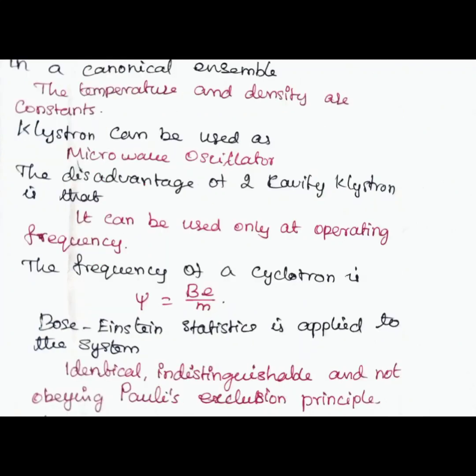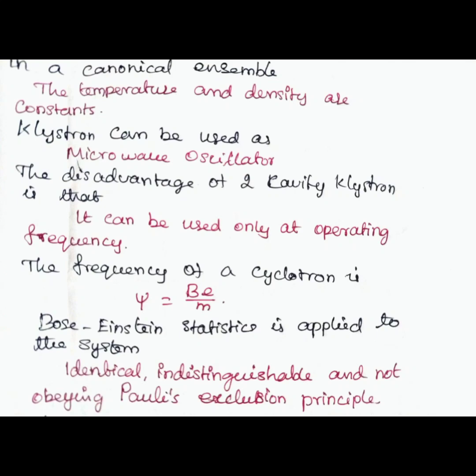In a canonical ensemble, temperature and density are constant. Answer: temperature and density are constant. Klystron can be used as microwave oscillator.